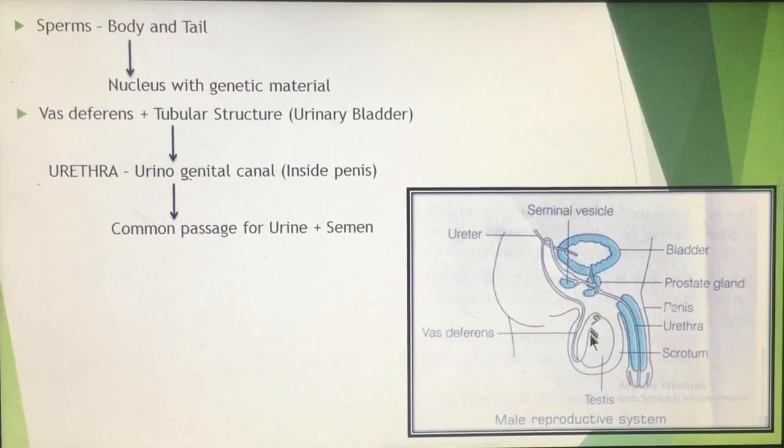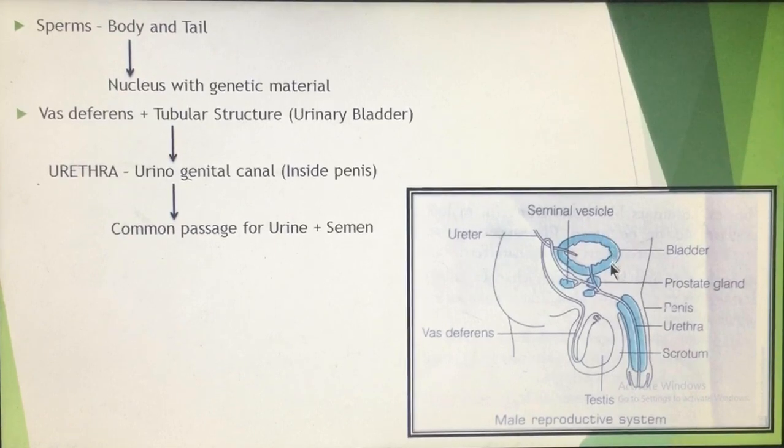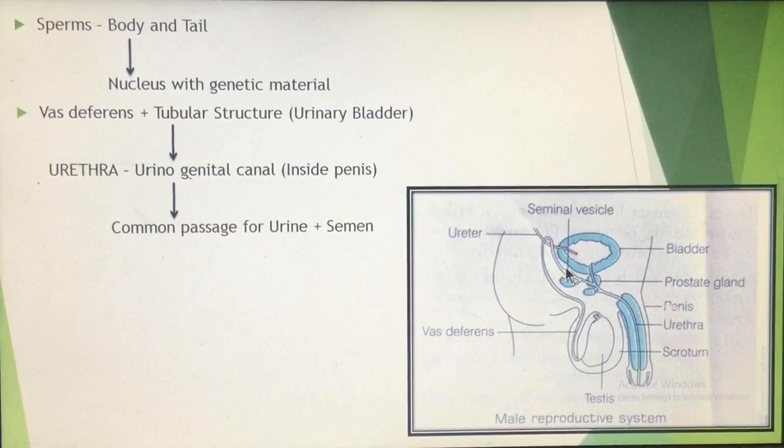Testis के अंदर, as I told you, spermatogenesis takes place. So testis के अंदर sperms are formed. ये sperms testis में से निकल के एक tubular structure में आ जाते हैं. This is a tubular structure which is known as the vas deferens. So ये vas deferens जो है, it brings the sperms towards the abdominal cavity, and the vas deferens crosses the urinary bladder, because the urinary bladder is present in the abdominal cavity, and just below the urinary bladder